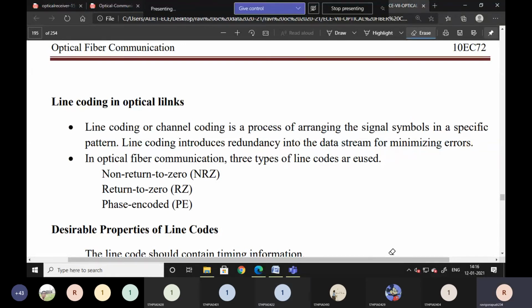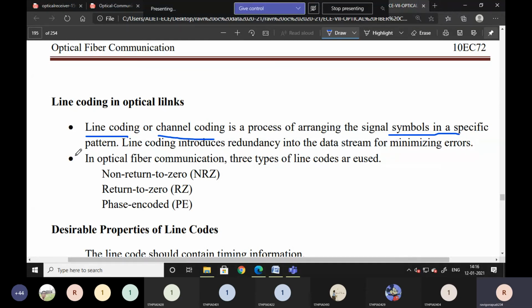Yes, sir. Okay, then, so line coding or channel coding. He may ask, what is line coding or what is channel coding? Both are the same. Line coding or channel coding is a process of arranging the signal symbols in a specific order, specific pattern.